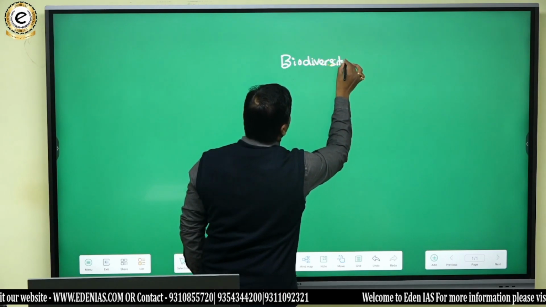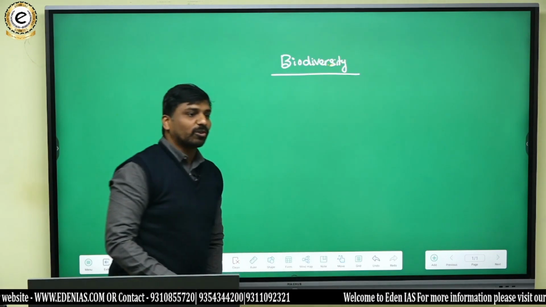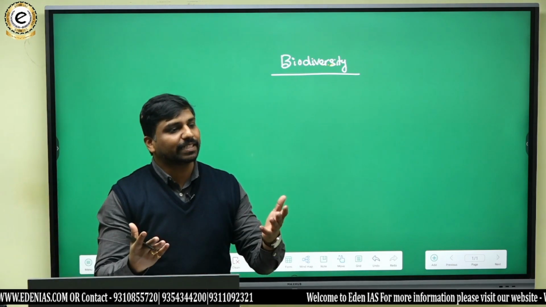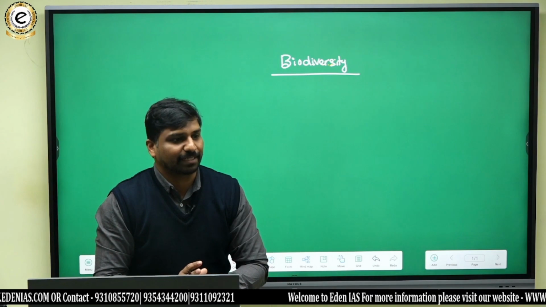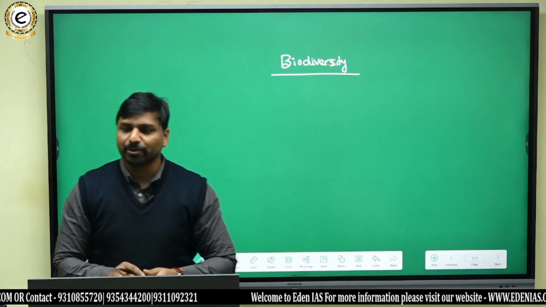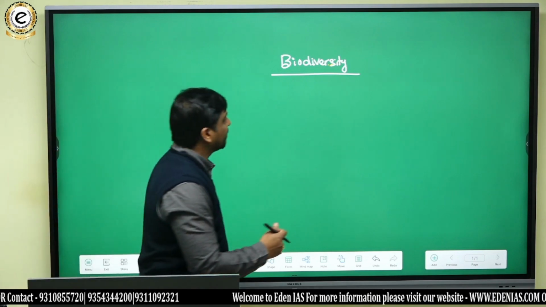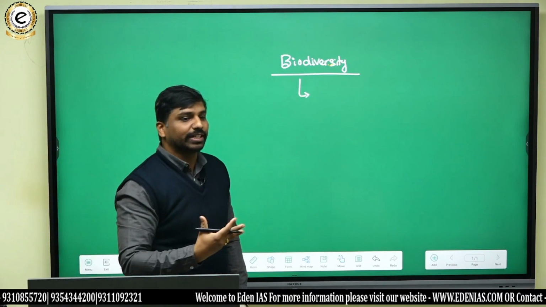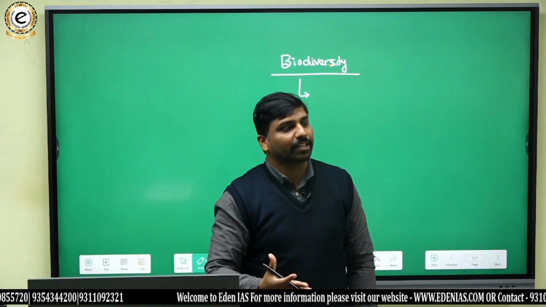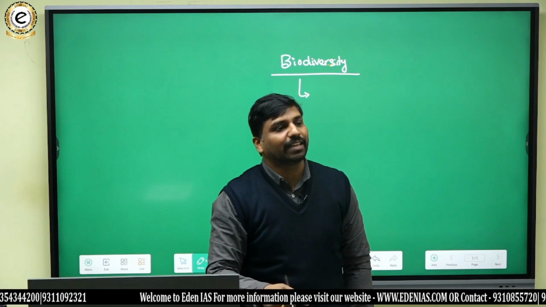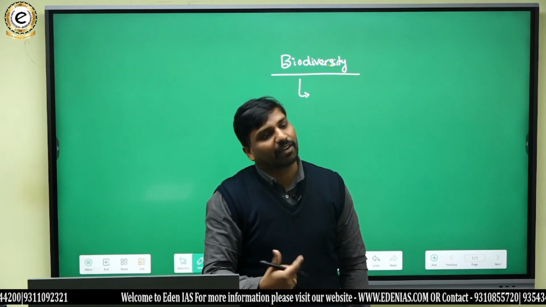So generally, from the word perspective, biodiversity can be defined as diversity within living organisms. That means, in a simple manner, the variety and variability present among the living organisms in a region, that refers to the biodiversity of a particular region.